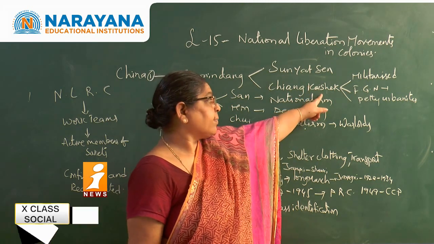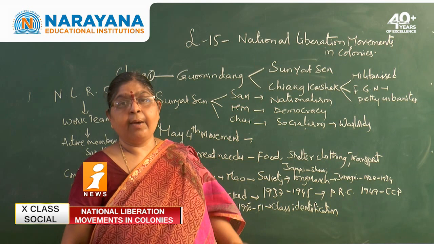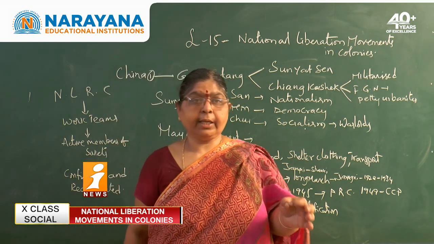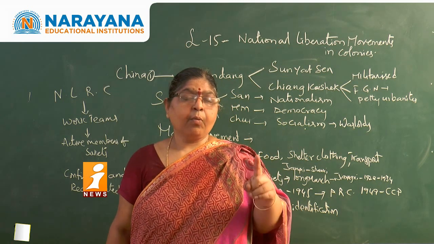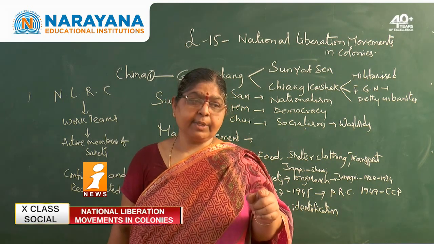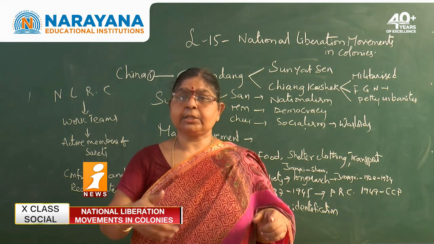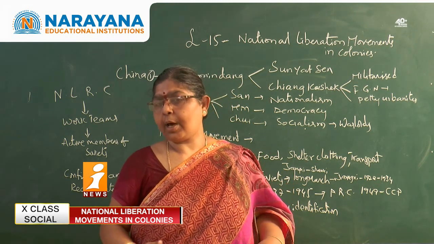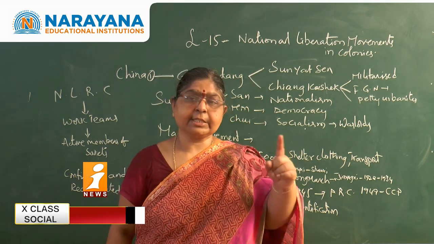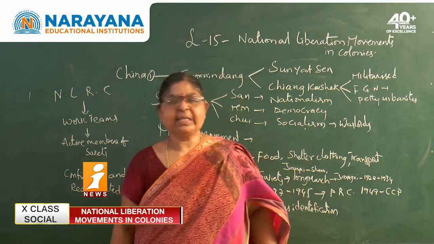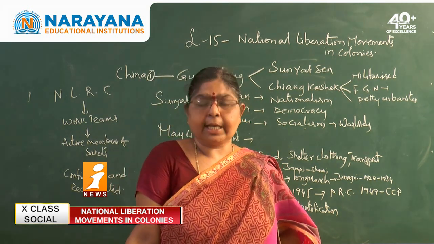When Chiang Kai-shek became the successor, the first step he took was militarizing the nation, taking the help of the army to suppress the warlords, because he understood that Sun Yat-sen could not gain his name because he was unable to establish a socialistic pattern of society due to the warlords. Hence, to suppress the warlords and militarize the nation was the first step. The second step is that he is very conservative. He is not having liberal ideas like Sun Yat-sen.